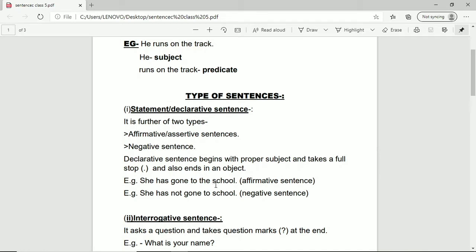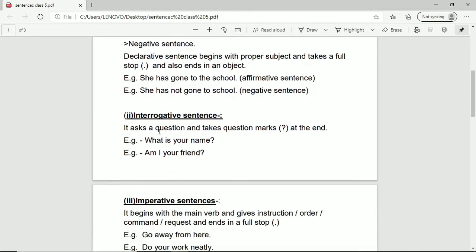So you can say a simple sentence. Your simple sentence is a statement or declarative sentence. For example, she has gone to school. This is affirmative. And she has not gone to school. This is negative sentence. And as a whole, we can say that these two are the examples of statement sentence or declarative sentence, right? Now let's move to interrogative sentence.